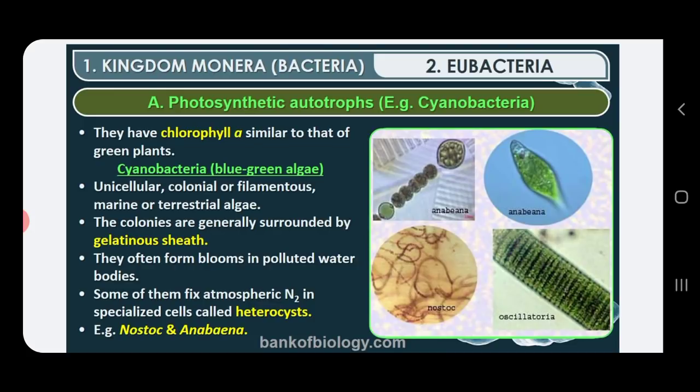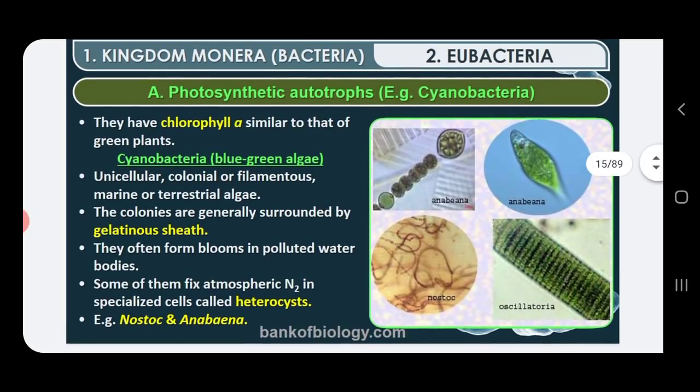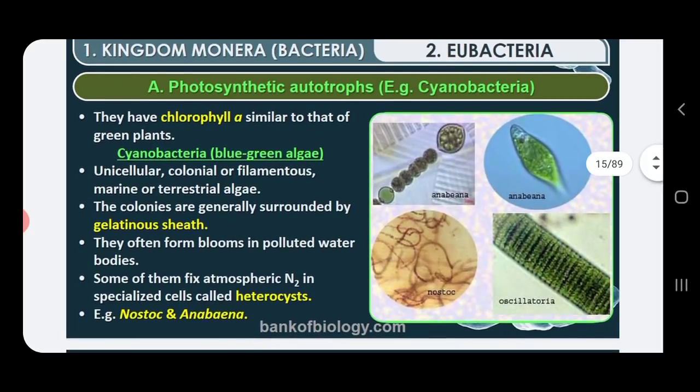That is nothing but the heterocyst, and with the help of this heterocyst, this Nostoc is capable of nitrogen fixation. So you can say some of these blue-green algae can fix atmospheric nitrogen with the help of specialized cells called heterocysts. Examples of such nitrogen-fixing cyanobacteria are Nostoc, Anabaena, etc.